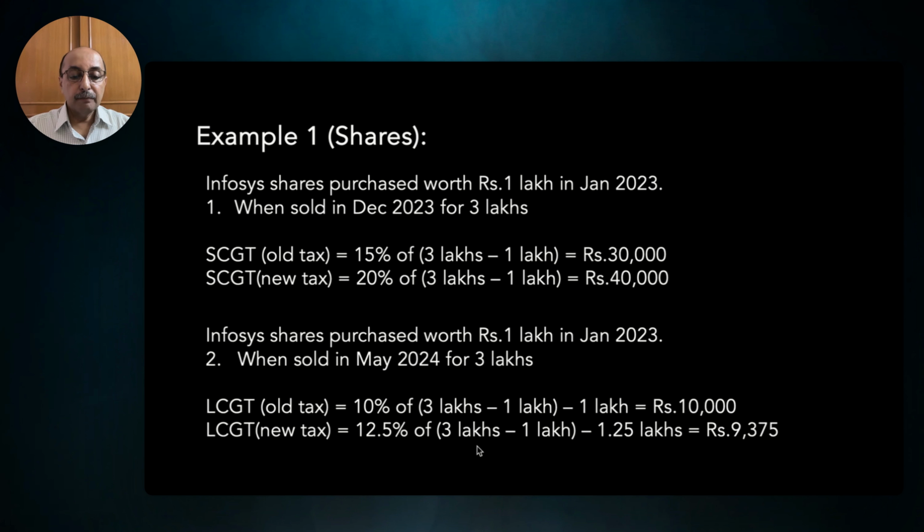If you calculate the same as per the new tax, then it will be 12.5% of 3 lakhs minus 1 lakh, and the upper limit is 1.25 lakhs. So beyond that it is taxed. So you have included that in the calculation. So it works out to be around 9,375 rupees. So it is slightly lower than what you had in the old tax regime.